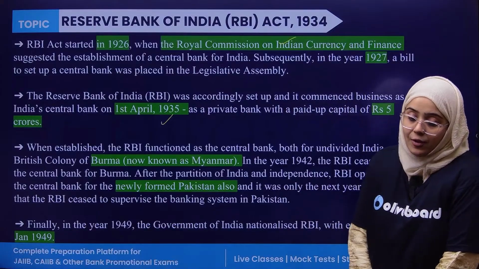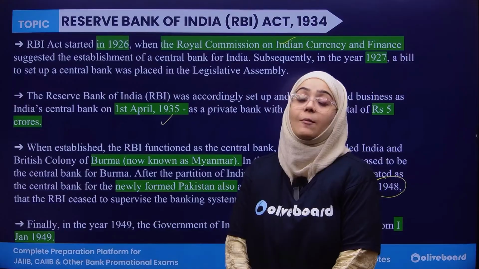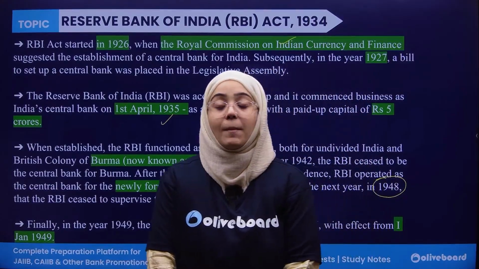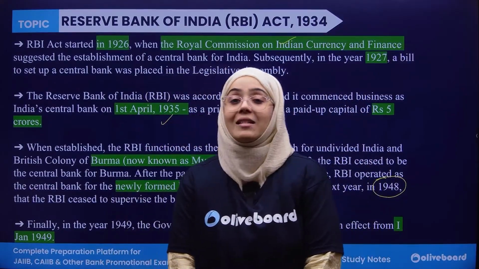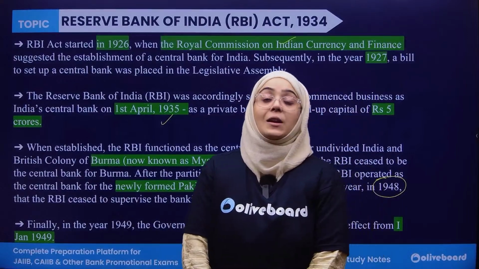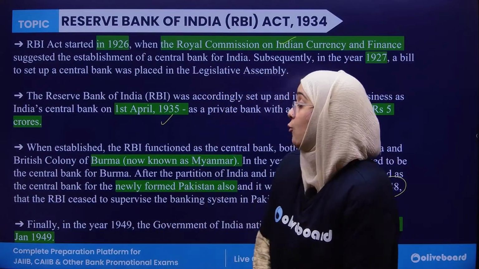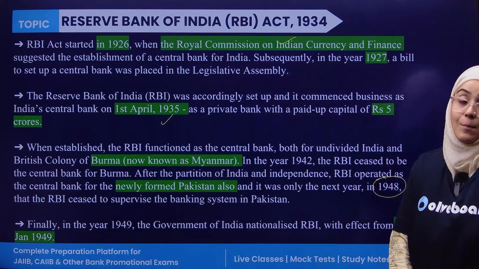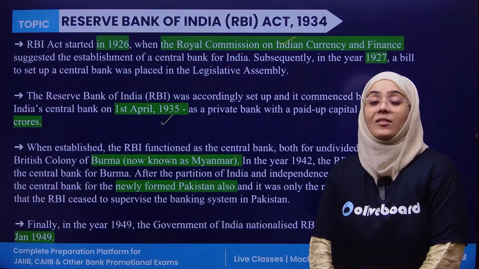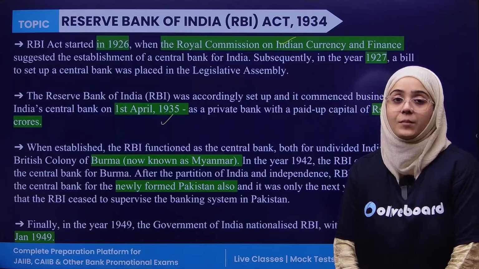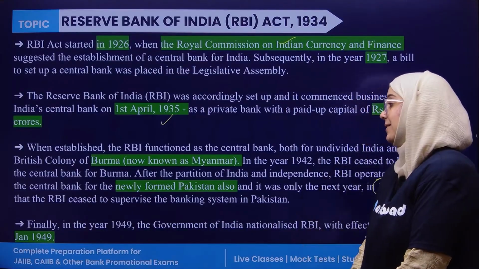So once upon a time, RBI worked as a central bank for Burma, and also served as a bank for Pakistan, but only for 1 year.